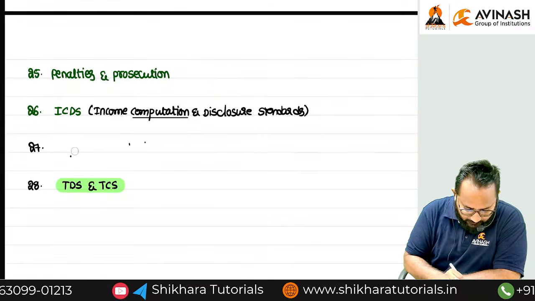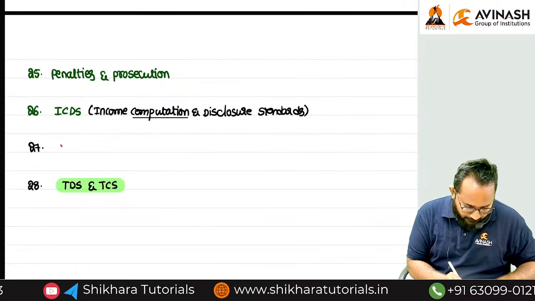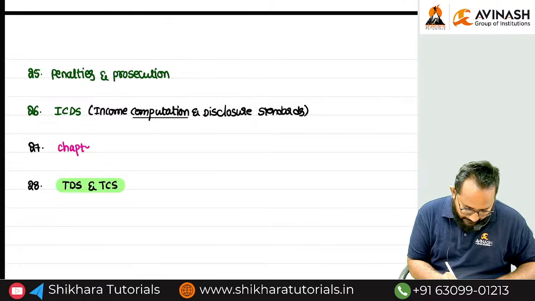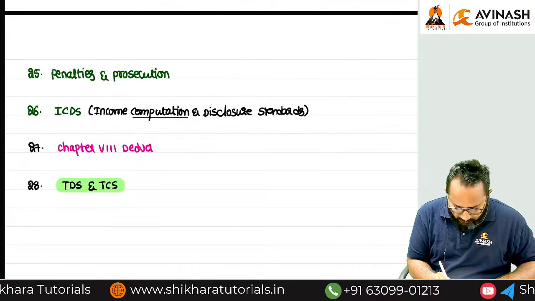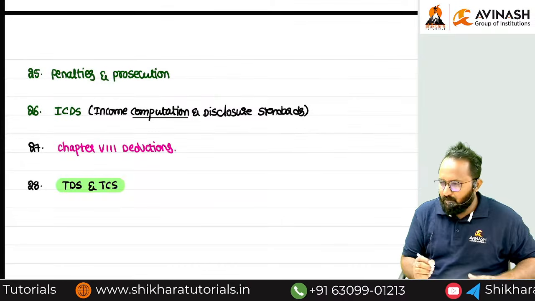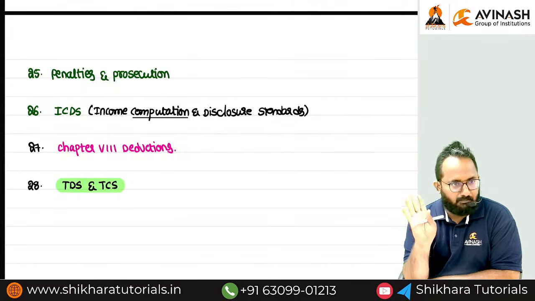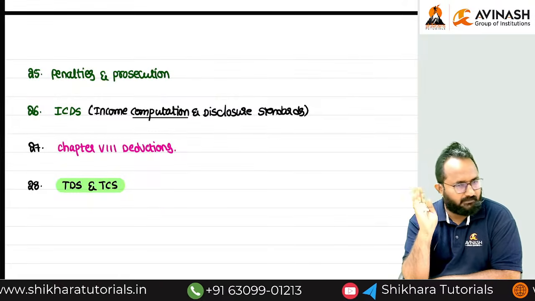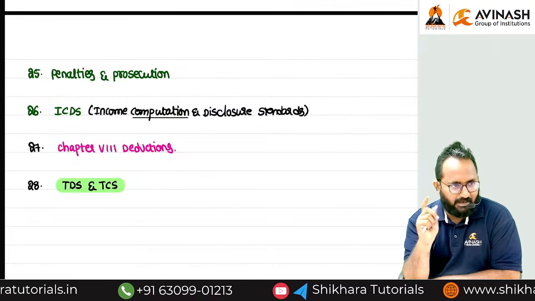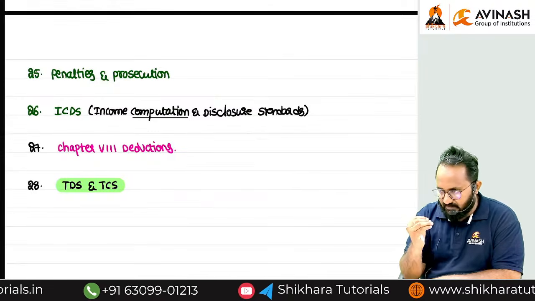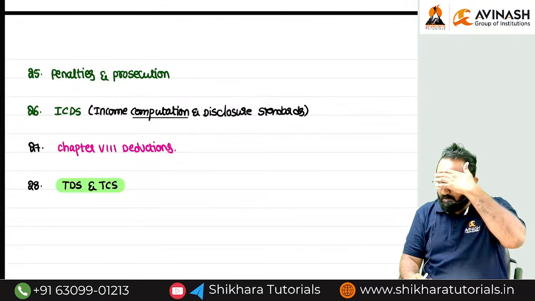Please make this change. Chapter 8, deductions. Whatever you learned already in intermediate level, everything applies now. Remember one more thing: only section numbers and chapter numbers change, the content is the same. Some amendments will be there every year, and we have to learn those. But the only difference between the new Act and the old Act is the arrangement of sections and section numbers, chapters and schedules. Understood up to now?